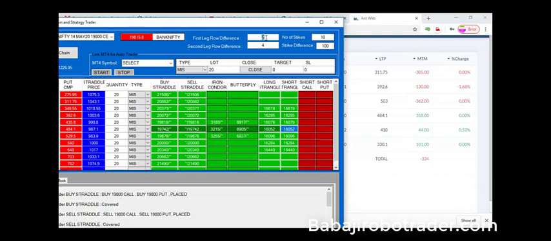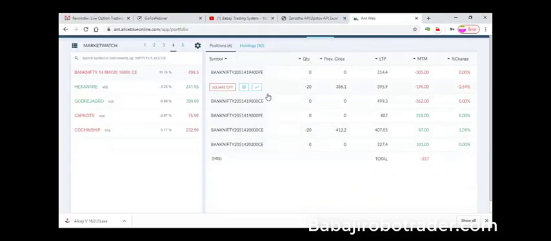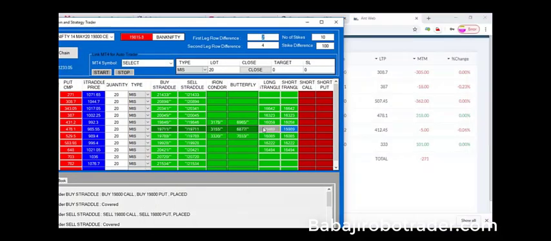In the first leg we gave a 2, so 2 strikes away from 19,800, we can define the 19,600 put on the bottom side. So that took a sell, and on the top side for the call, it sold 2 strikes away, about the 20,000 call, 1 lot. Everything is fast and instantaneous. If you want to close this one, again we have to press the same close button.